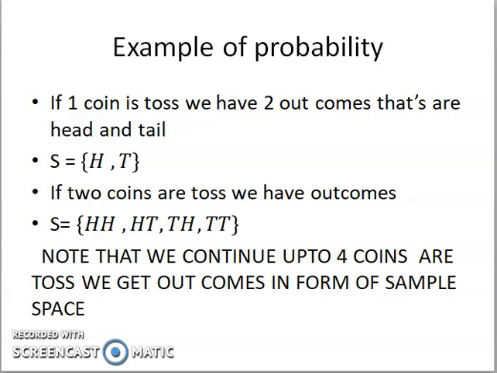If one coin is tossed, we have two outcomes, head and tail. These are given by the sample space S = {H, T}. If two coins are tossed, we have outcomes S = {HH, HT, TH, TT}. Note that we can continue up to 4 coins tossed. We get outcomes in the form of a sample space.